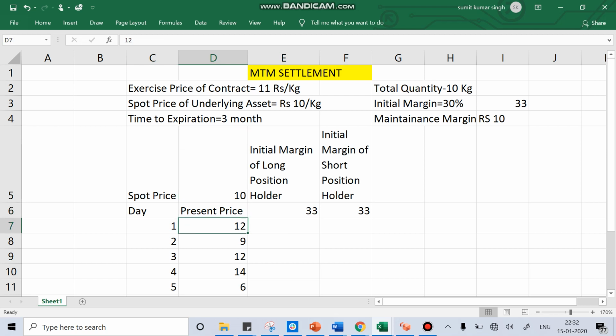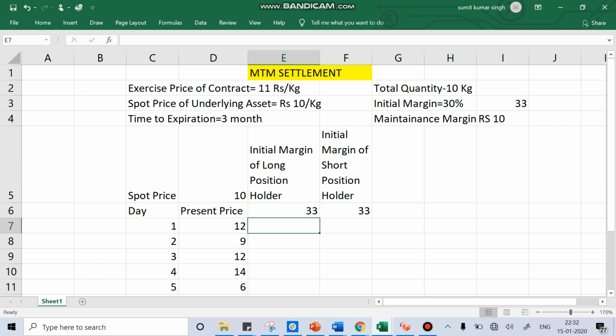Imagine yesterday you agreed and that day the price was 10 rupees, and today if the settlement happens and the price becomes 12 rupees, it means a 2 rupees gain per kg to the long position holder and a 2 rupees loss per kg to the short position holder. The exchange will not keep your money idle in the initial margin account. It will debit 2 rupees per kg from the account on the loss side and credit 2 rupees per kg to the account on the profit side.